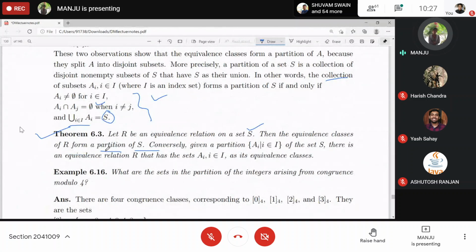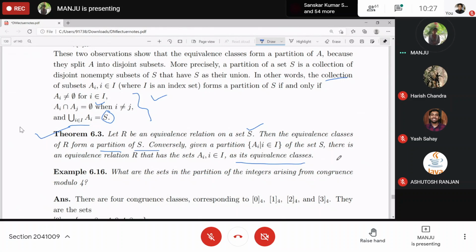That means, if any partition of S is given, then corresponding to that partition there will be an equivalence relation R such that the subsets of this partition become the equivalence classes.